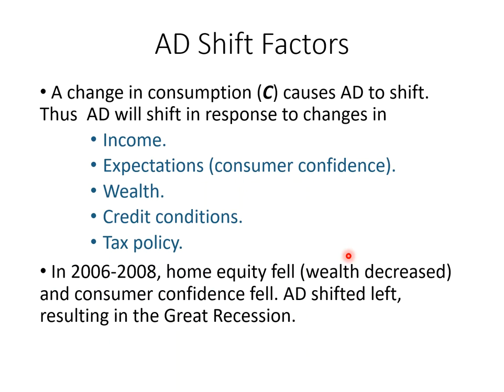And so to apply what we learned here to the real world, in 2006 to 2008, our home equity fell, which means wealth decreased, and once people have wealth decreases, that will affect their autonomous consumption. At the same time, consumer confidence also fell, which means it further hurt our autonomous consumption. So our consumption function dramatically moved downward, which further affected our aggregate demand, decreasing our demand and causing aggregate demand to shift to the left, which resulted in our Great Recession in the United States and even in the world.